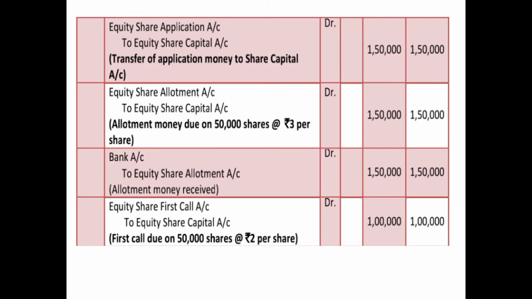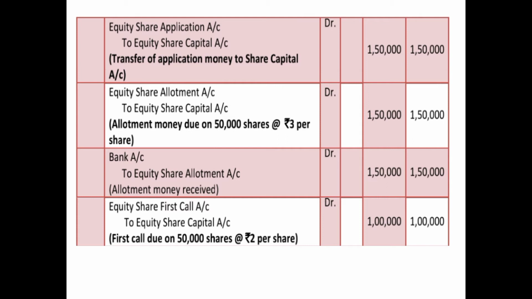Then we'll transfer the application money to the share capital. So for transfer, as we have already discussed in the previous video, and the logic also, the transfer entry will be equity share application account debited to equity share capital account, again with the same amount because we have transferred the entire amount. And the narration is for transfer of application money to share capital. Now we are done with the application.